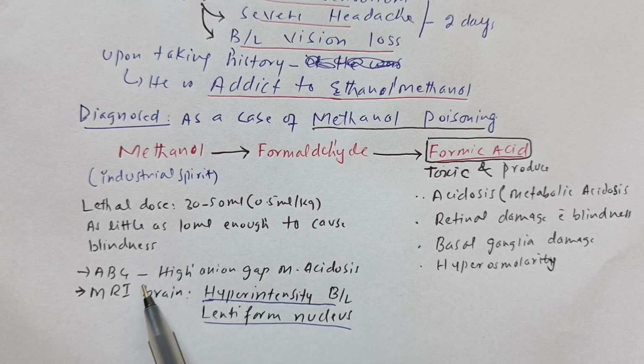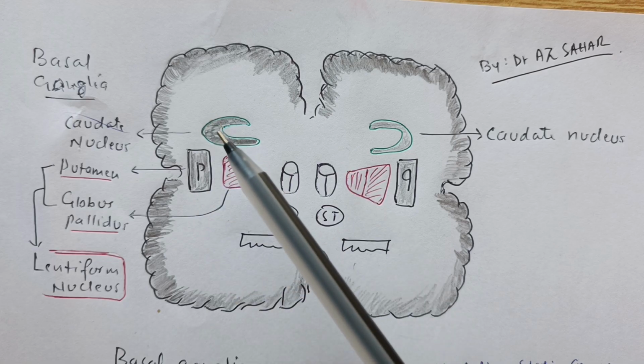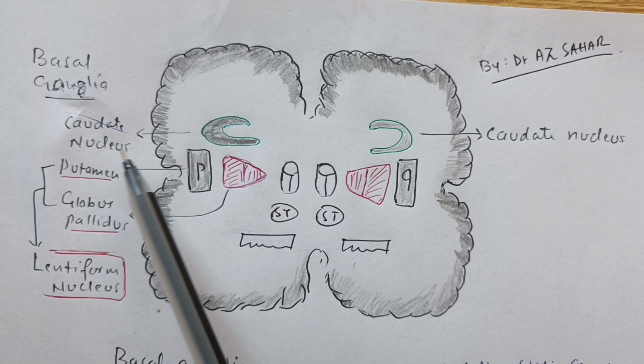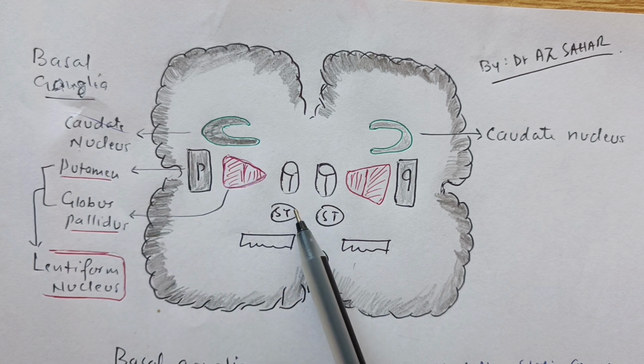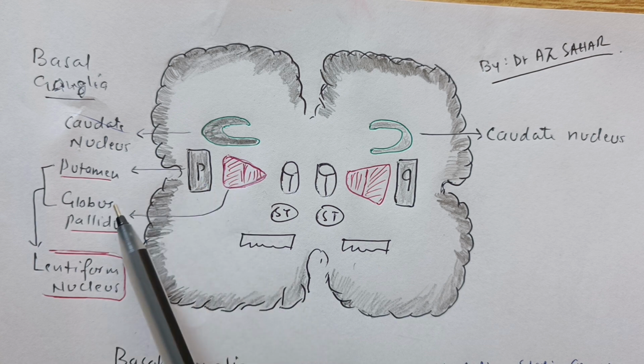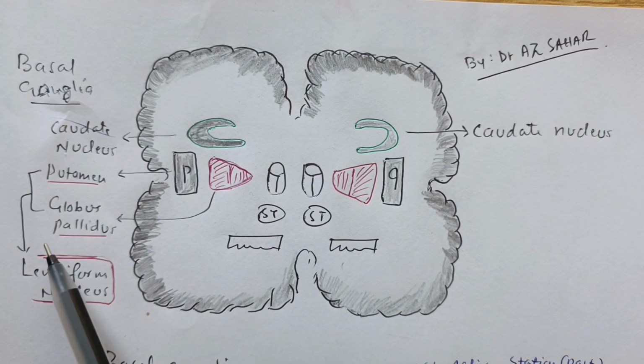On ABG, there was high anion gap metabolic acidosis. On MRI brain, there was hyperintensity in the bilateral lentiform nucleus. Now the basal ganglia consist of the caudate nucleus, putamen, globus pallidus, thalamus, subthalamus, and substantia nigra. The putamen and globus pallidus together are called the lentiform nucleus.